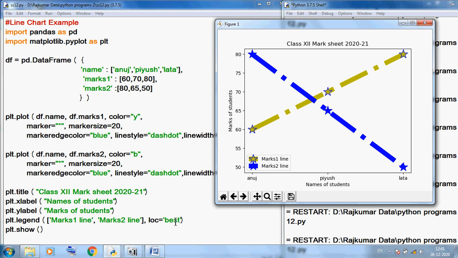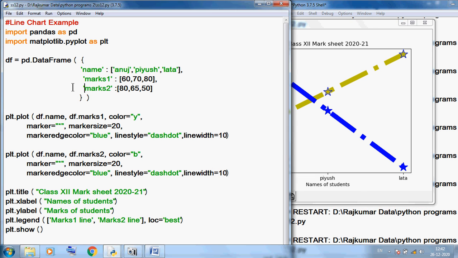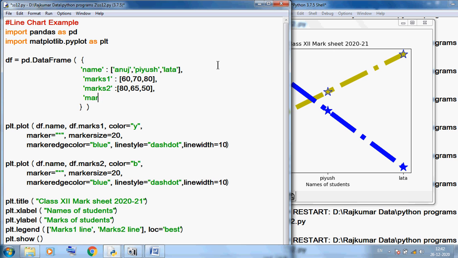Okay students, today because we have 2 lines of marks 1 and marks 2, we can increase one more column to make this chart interesting. Here I am using marks 3. You can increase as you wish according to your choice. So here I am using 70, 30 and 40.